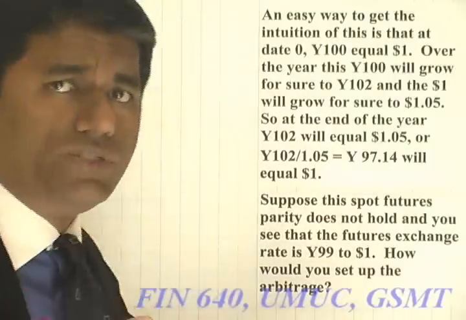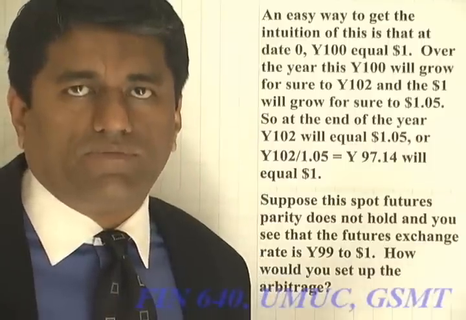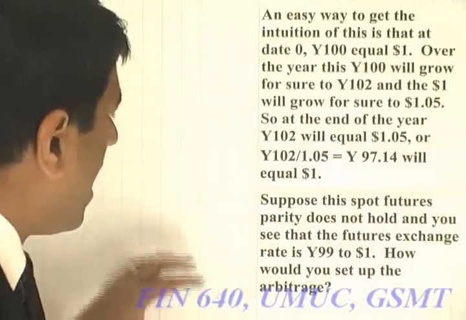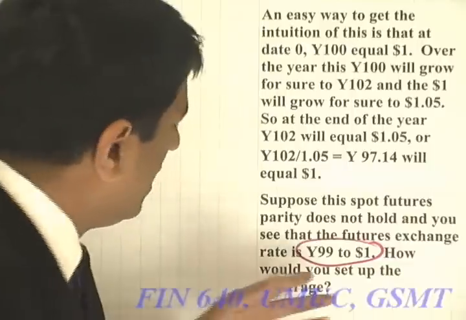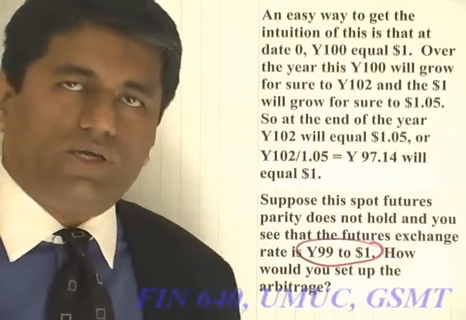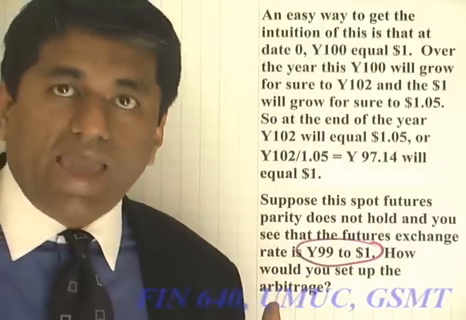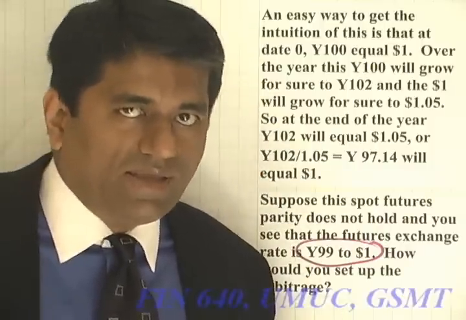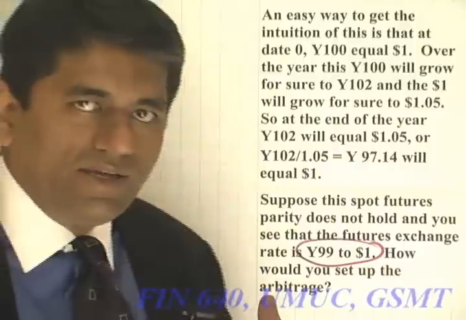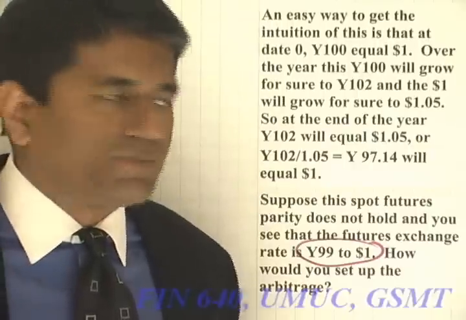So suppose that the futures rate was not actually 97.14. Suppose instead the futures rate today is 99 yen for a dollar. As I have been saying, there should be an arbitrage opportunity. So if you are a trader, how would you set up this opportunity? How would you make a riskless profit?